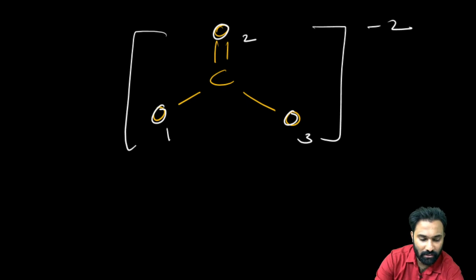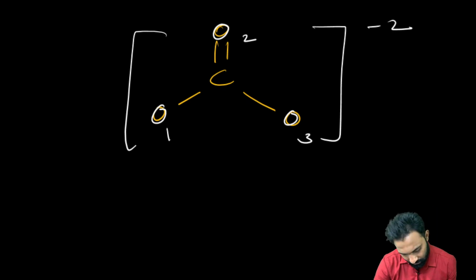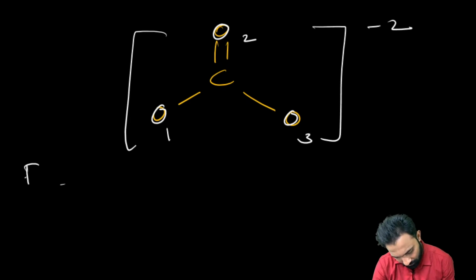Oxygen 1, oxygen 1 carbon minus 1. Okay, good. Next, O1 plus 1? No, O1 is minus 1. See, to calculate the formal charge on oxygen 1.